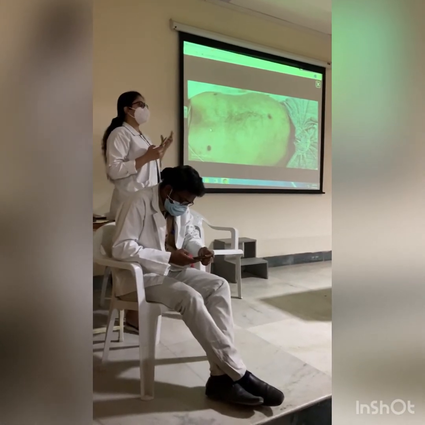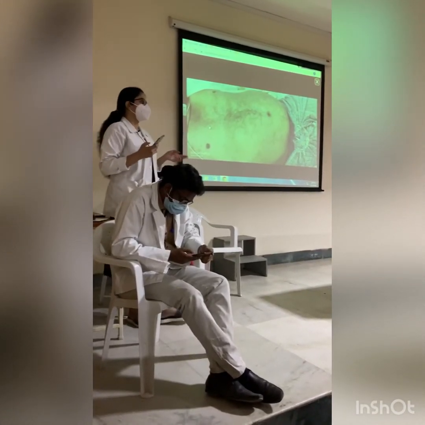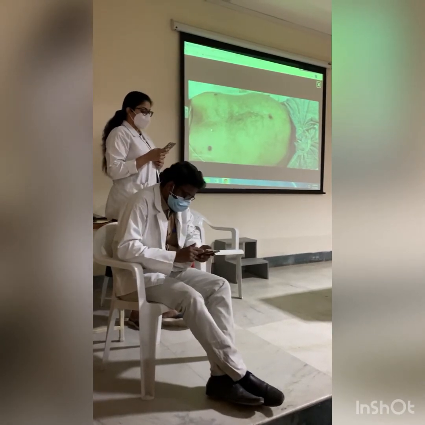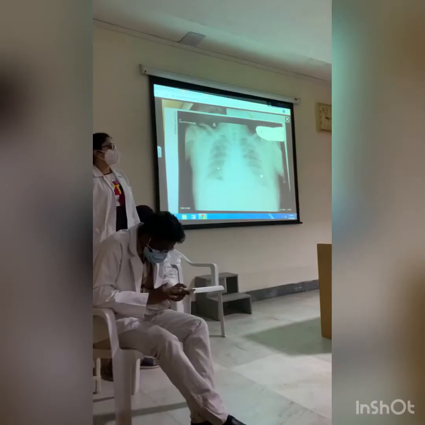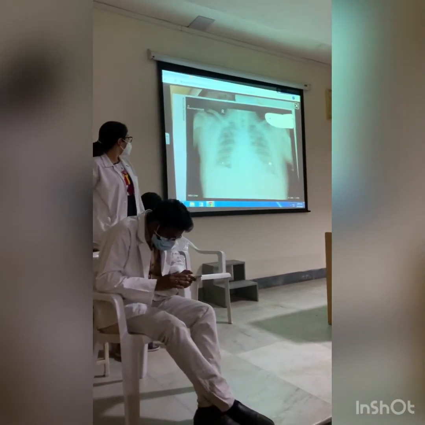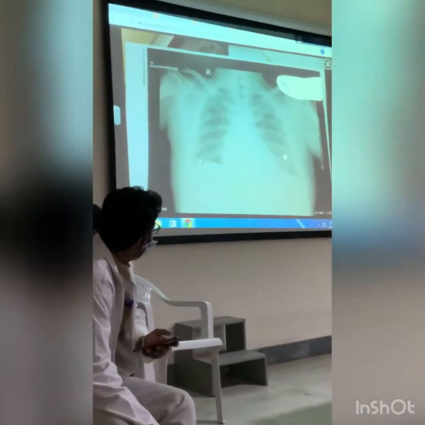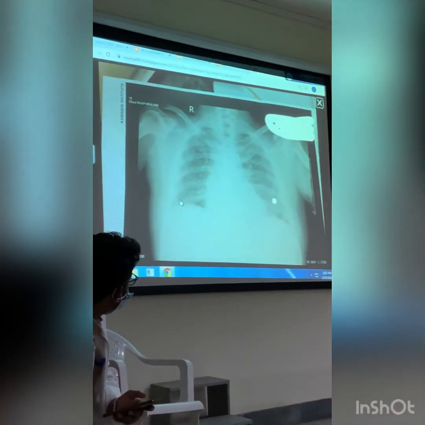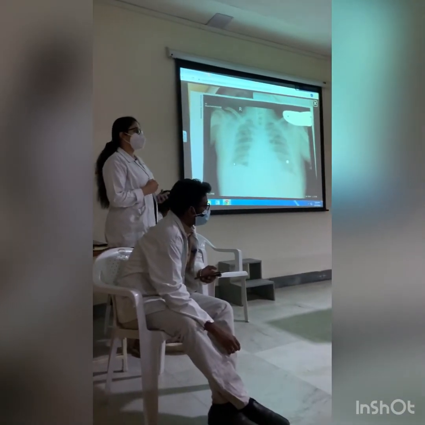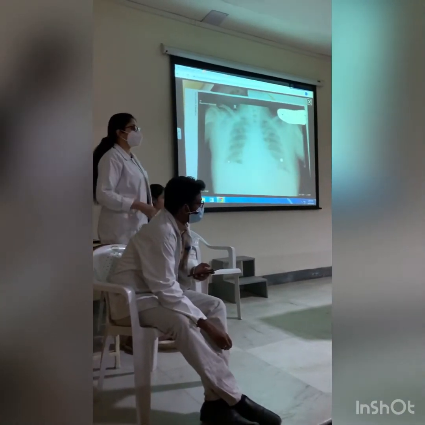And the second thing was he was having right lower zone pneumonia. So can you see the pneumonia? That is the right lower zone. But where is the pneumonia? Clinically we could. Clinically, we had some crepitations in the interscapular area. So it's a clinical pneumonia, not a radiological pneumonia.